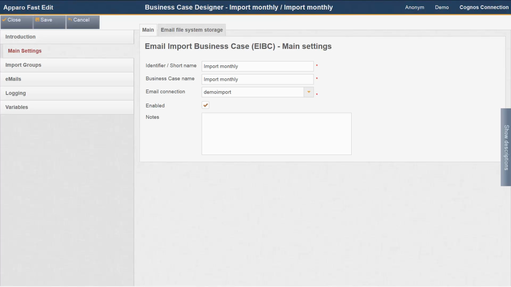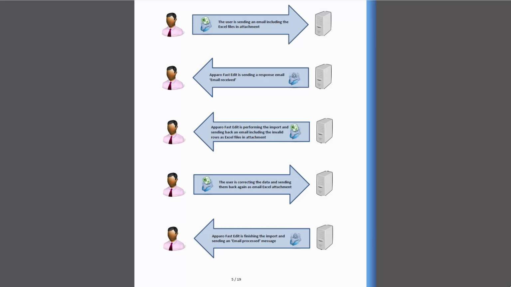The user doesn't need to log in. This way he needs no license for the business intelligence system, and sending an email is very easy. The email import works this way. The user edits an Excel file, saves it, and sends it to the predefined email address.